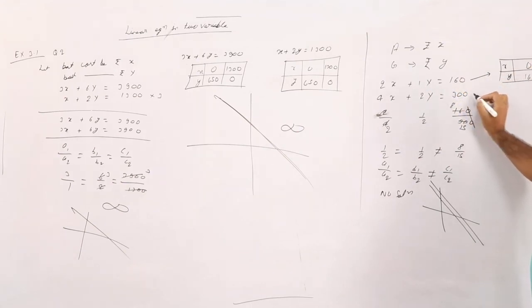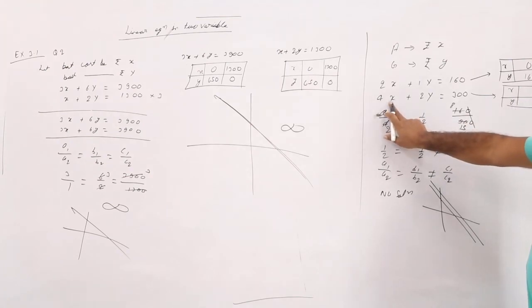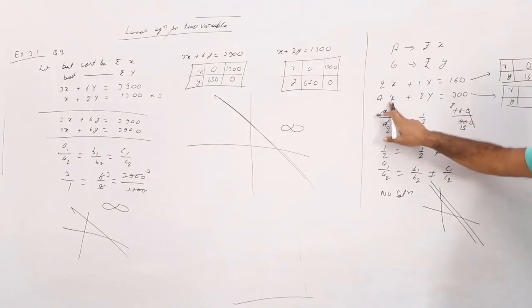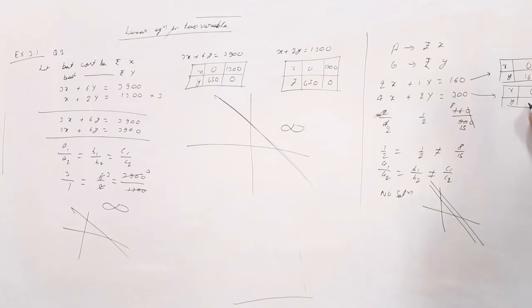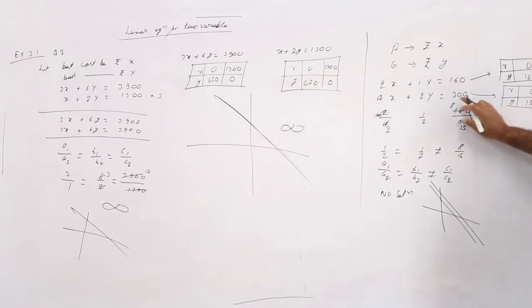For the second, x is equal to 0, y is equal to 300 by 2, which is 150. Now y is equal to 0, then x is 300 by 4. How much?